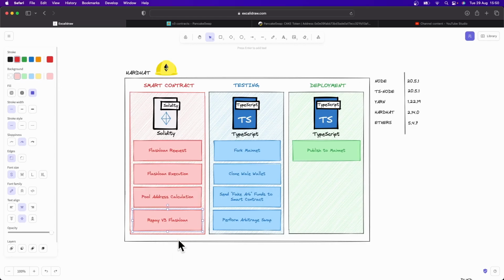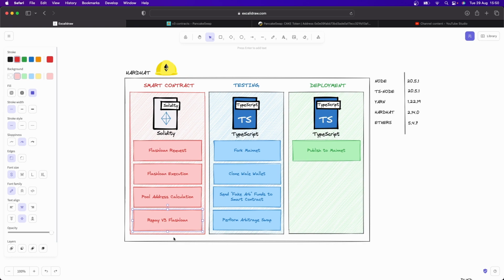We're nearly done building our Solidity smart contract for performing flash loans on the Binance Smart Chain using PancakeSwap V3 and PancakeSwap V2. However, we still have one small component to do on the actual Solidity smart contract, and that is to repay the actual flash loan. Not only that, but the most important part is to pay ourselves.